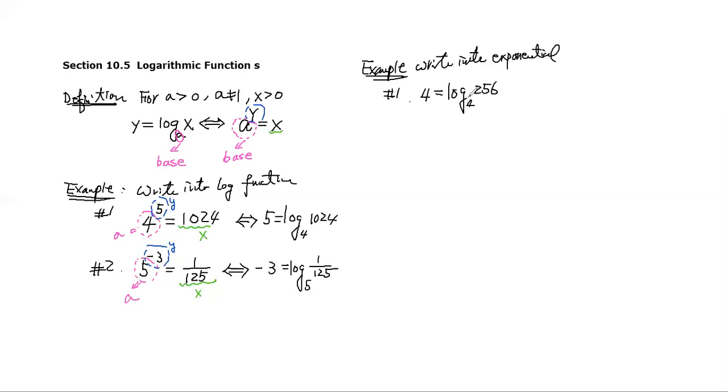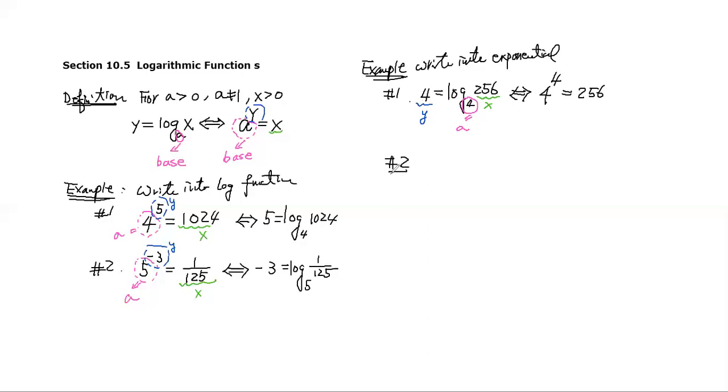First, let's identify the base. This is my base, this is my x, and this is my y. Now I know the a, x, and y, so I can rewrite it. I will say 4 to the 4th is equal to 256. That's pretty cool, right?